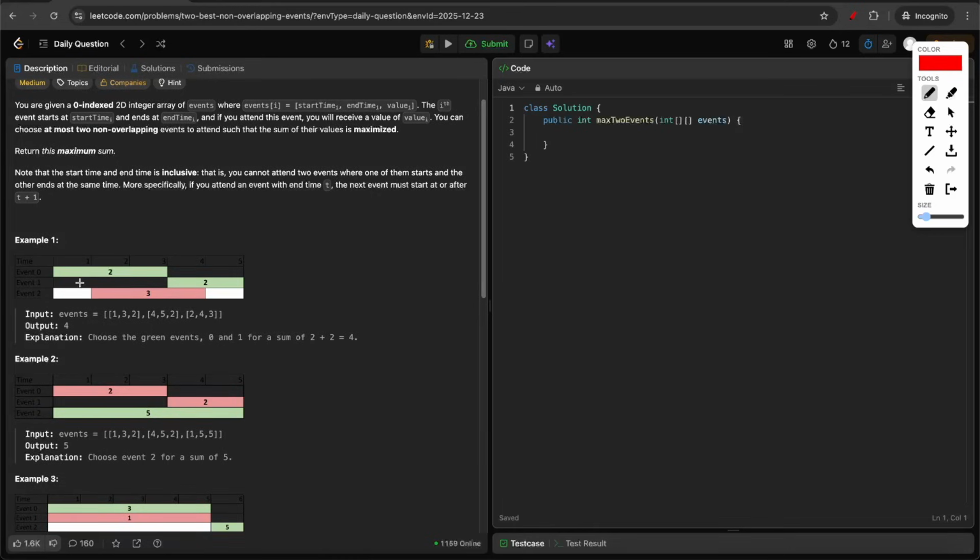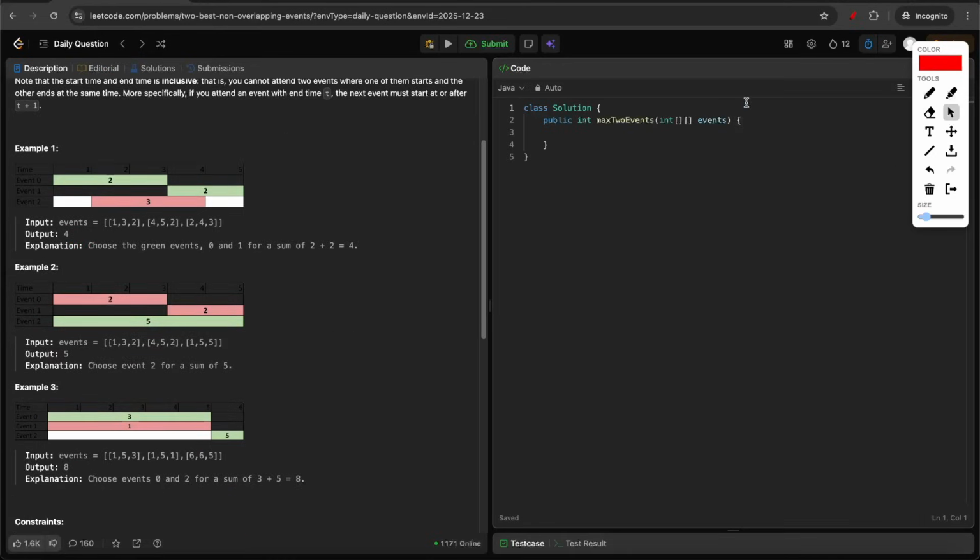In the first example, you have 3 events, 1 to 3, 3 to 5, and then 1 to 4. So we can see that this event overlaps with both of them. So if you attend this event, you can't attend the above 2. And if you attend this event, you'll get the maximum value 3. But instead of attending this event, if you attend these both, you'll get the value as 4. So 4 is the answer.